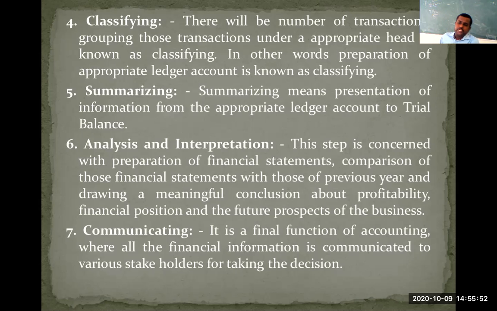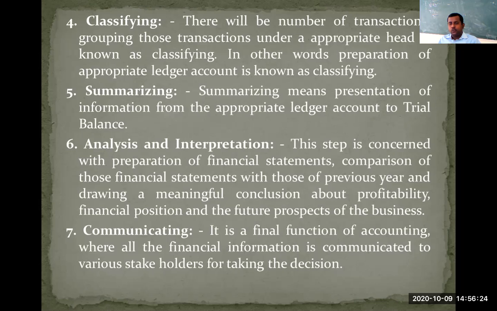Which one? Analyzing and interpreting. Yes. I told you people that there are 5 phases in the accounting cycle. The first phase is business transaction. The second phase is preparation of journal. The third phase is preparation of ledger account. The fourth phase is preparation of trial balance, and the last phase is preparation of final accounts of the company. And the final accounts include trading account, profit and loss account, and balance sheet.